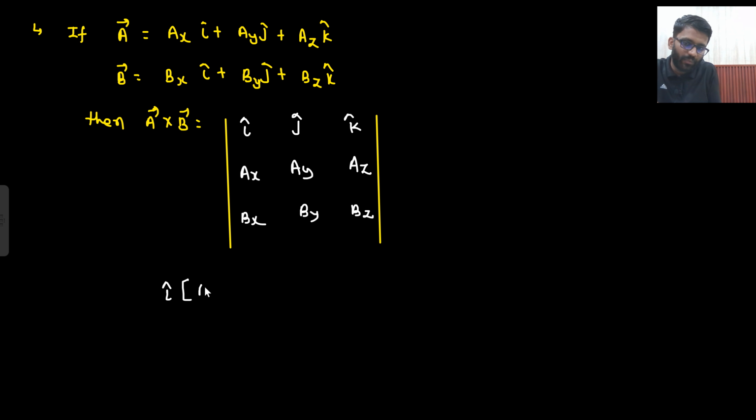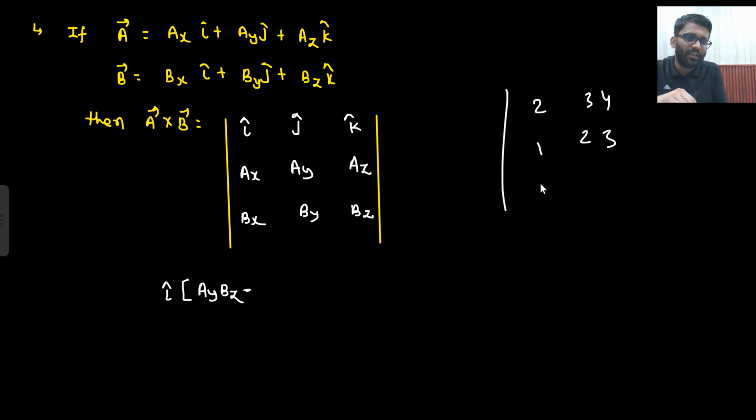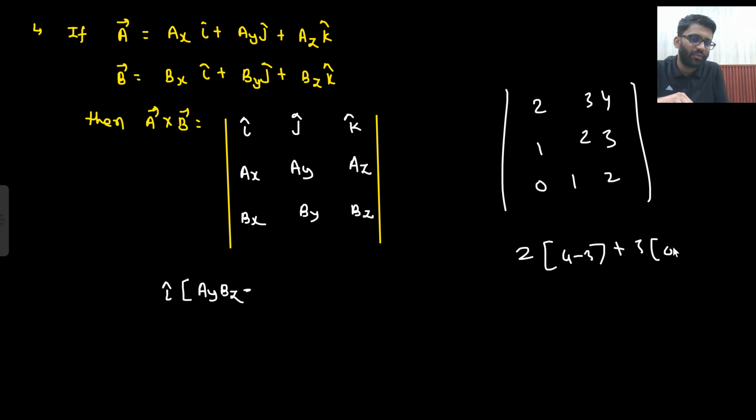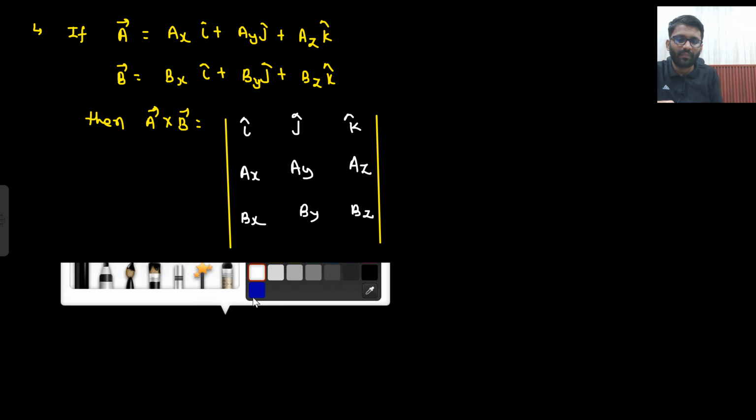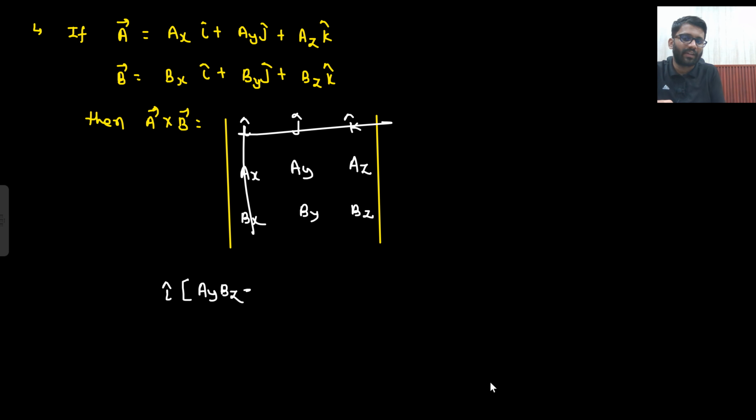Then ay into bz. I hope you know how to solve a determinant. For example, 2, 3, 4, 1, 2, 3, 0, 1, 2. How will you solve it? 2 into 2, 4, minus 3 into 0 minus 2, plus 4 into 1 minus 0 into 2, that would be 0. So this is how you solve a determinant, right? So this line got cancelled. Then ay into bz minus by into az.